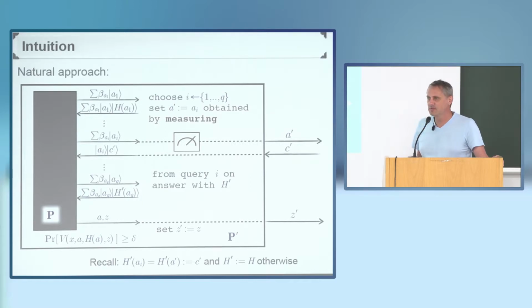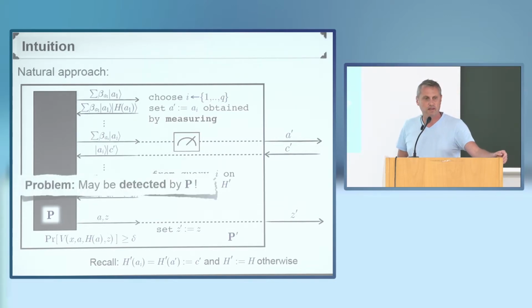So first I want to give you some intuition for why this kind of result may indeed be true. I'm going to start with a natural approach where I recycle the classical reduction and I deal with this issue of the query being stated by performing a measurement on that state. Well, I've said this is problematic because this measurement disturbs the state.